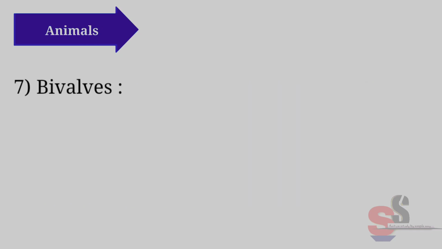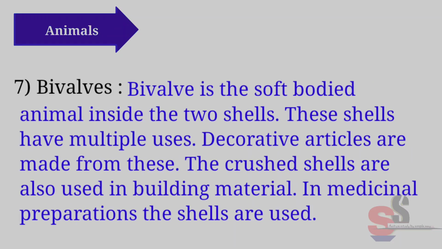Seventh, bivalves. Bivalve is a soft-bodied animal inside two shells. These shells have multiple uses. Decorative articles are made from these. The crushed shells are also used in building materials. In medicinal preparation, the shells are used.